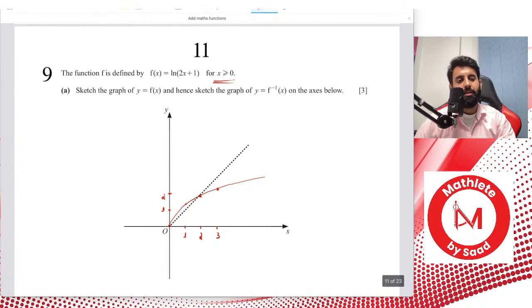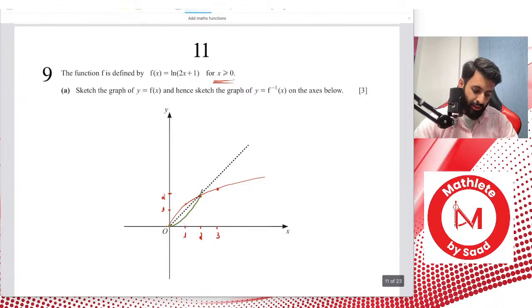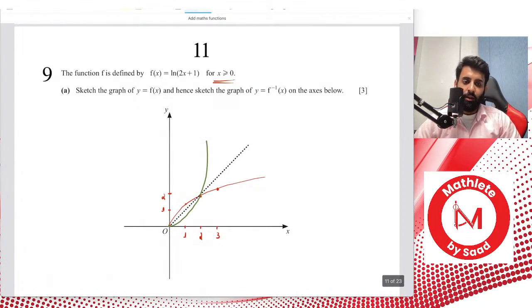So x becomes y and y becomes x. So as far as the inverse goes, 0, 0 will remain the same, and all the other points are going to be reflections. Obviously there will be a point which remains the same, and that point is called the invariant point. Not that you will ever have to answer that, but it's just good to know.